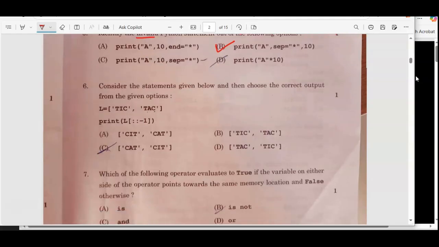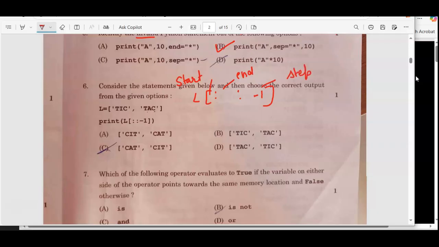Next is: consider the statement given below and then choose the correct output. One list is given here, print L, with L[::-1]. What does it mean? This is the start, this is the stop, and this is the step.